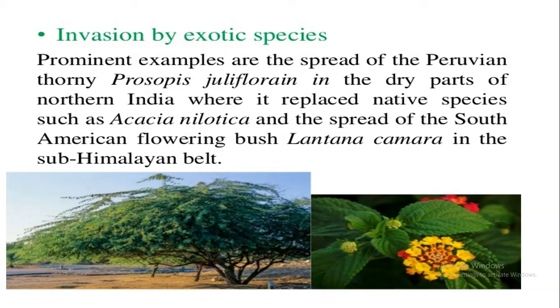One example of these invasive species is a plant we have taken, Prosopis juliflora. It is a thorny plant in the dry parts of northern India, where it has replaced native species like Acacia nilotica. Another example is the spread of the South American flowering bush Lantana camara in the south sub-Himalayan belt.